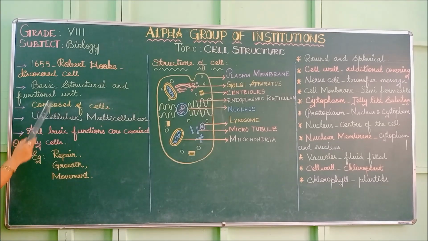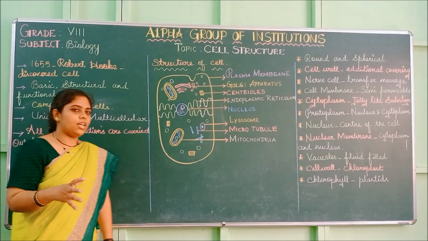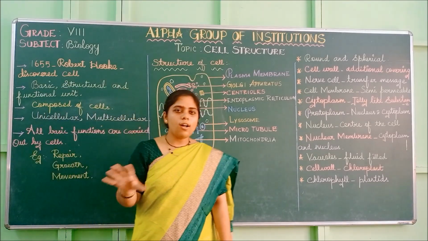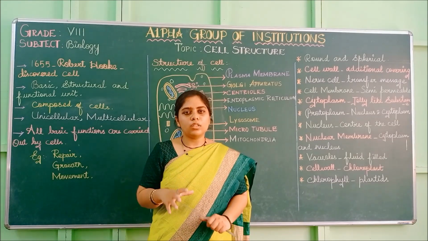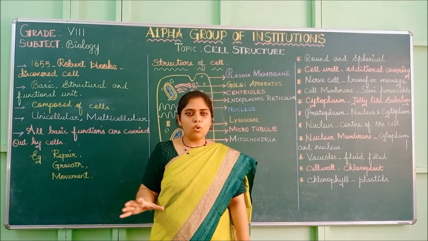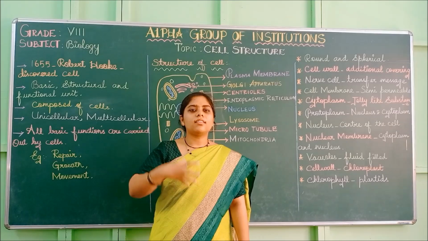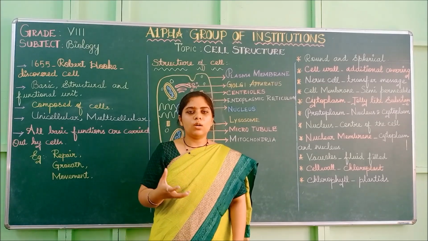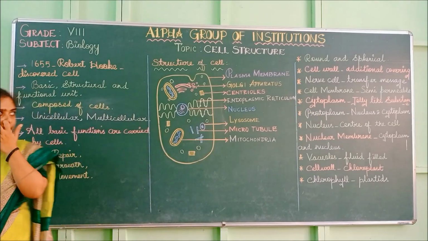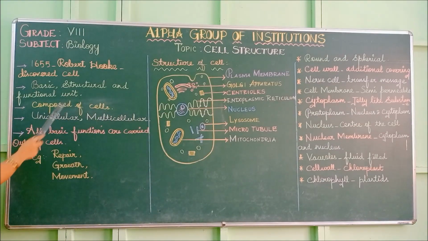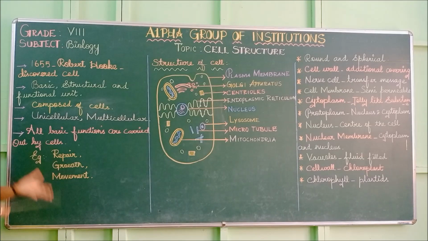Like I said, all the organisms, all the living things are made up of only cells. So without cells there is no life. They are the key, they are the basic unit. Without them there is no life. That is why it is called the basic unit of life. So it forms the base of any life form.